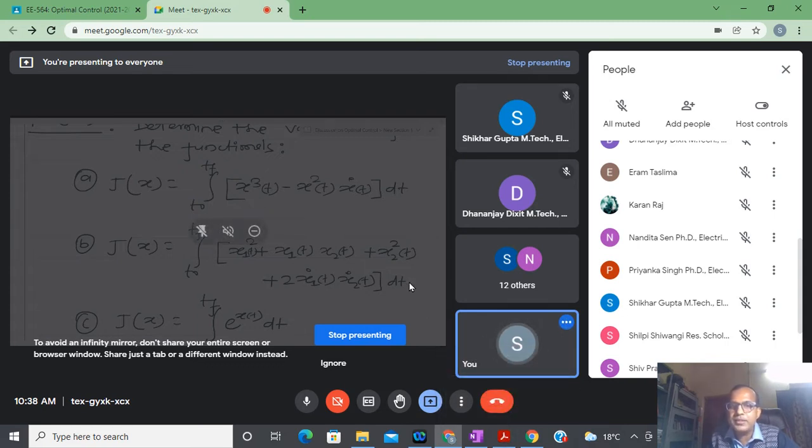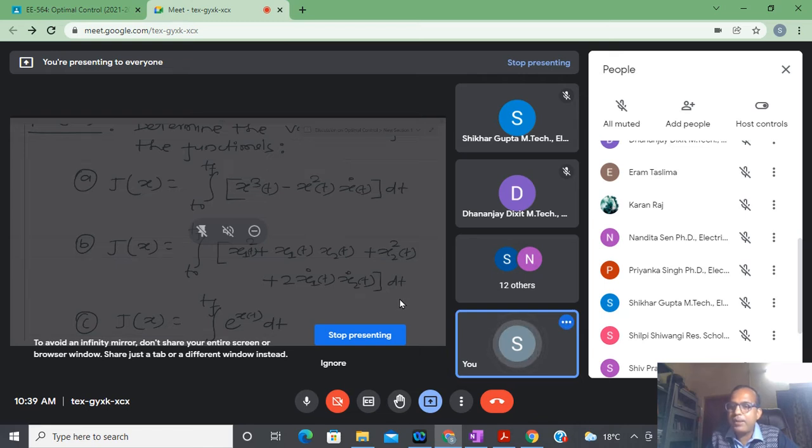Shikhar, could you please tell me how to calculate the variation of a functional? Have you understood how to calculate the variation of a function? I have just now discussed how to calculate variation.